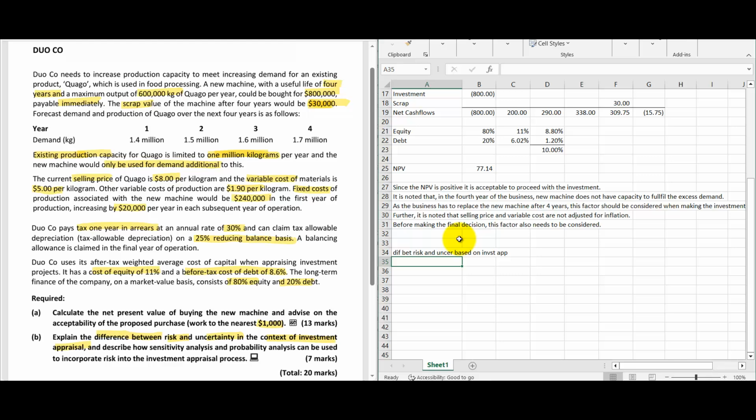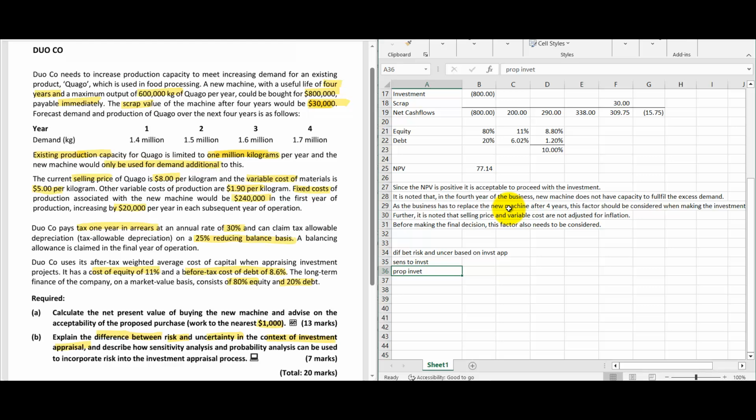And next, they are asking us to describe how sensitivity analysis and probability analysis can be used. So they are asking how we can use sensitivity in investment appraisal, that's one part. The other one is how probability is connected to the investment appraisal. So if we break this question into pieces, one is the difference between risk and uncertainty in the context of investment appraisal. The other is how we can use sensitivity analysis and probability analysis in the investment appraisal.